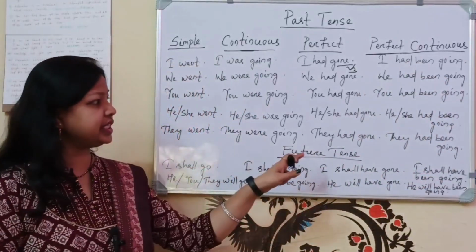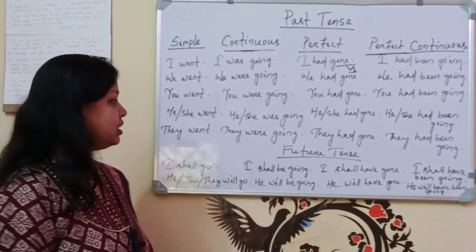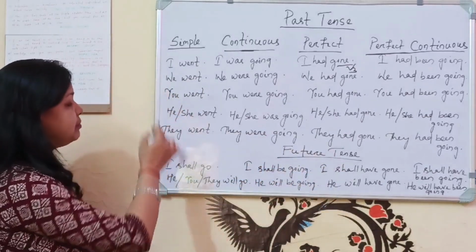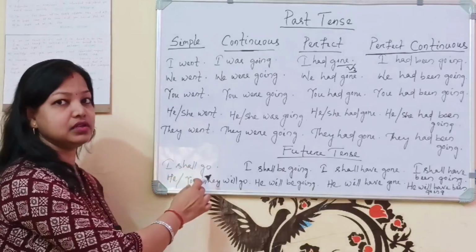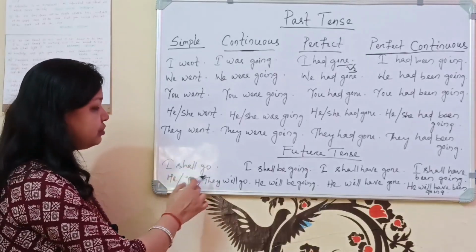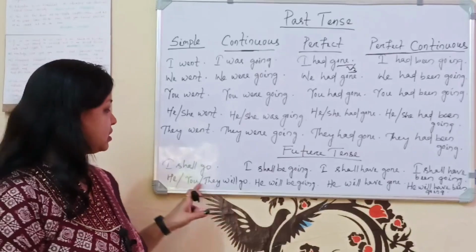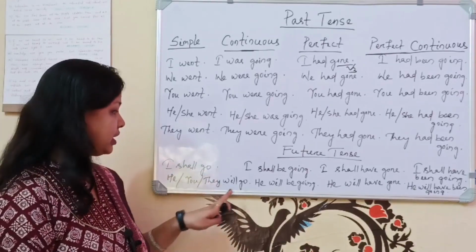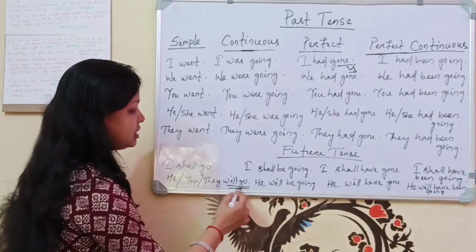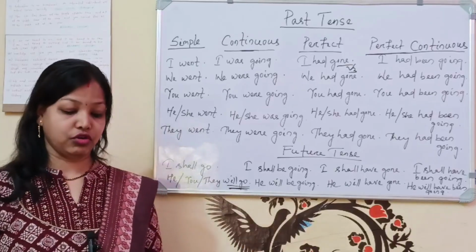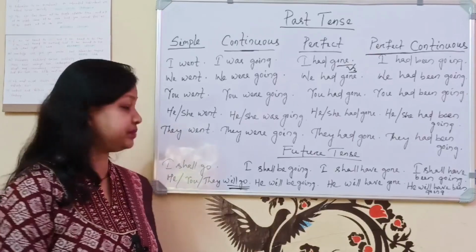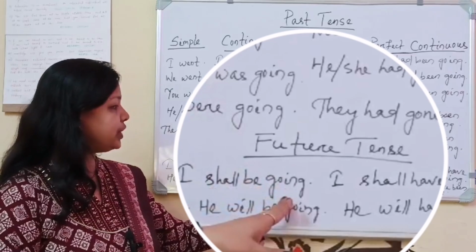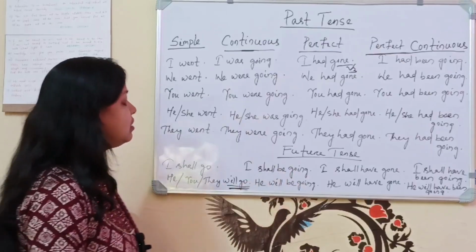Next, future tense. We will read another example also. Then you just see about future tense. Here in simple future we are using I shall go, or he or you. I have written here combinedly because for he, you, they, everywhere we will use will plus verb 1. Will plus verb 1. You can see here will plus verb 1, that is simple future. Next, future continuous. I shall be going. See here the mark. I shall be going.